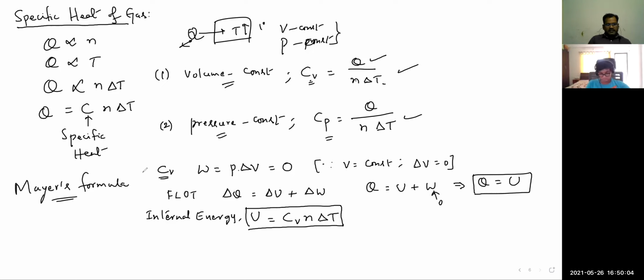Whereas in the second case, CP, here pressure is constant, but volume can change. Then Q is equal to U plus W both.